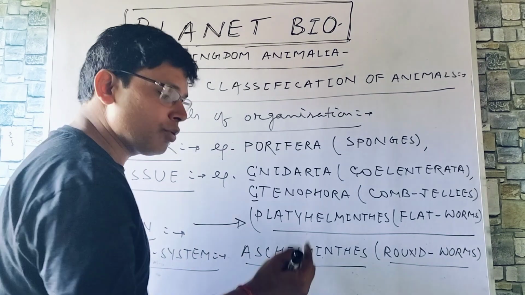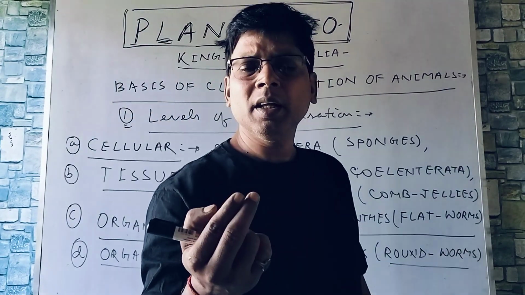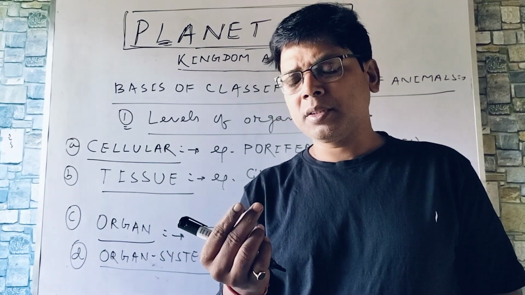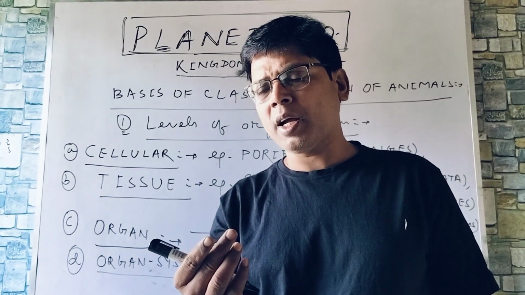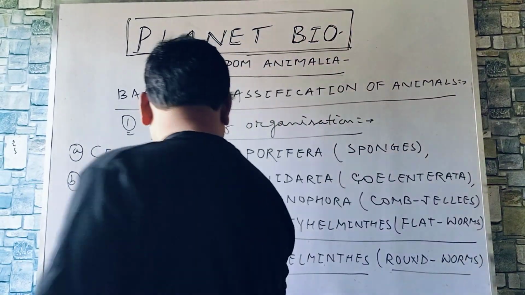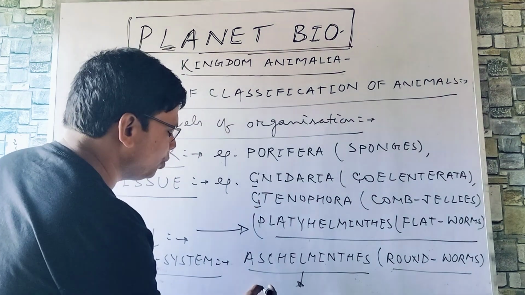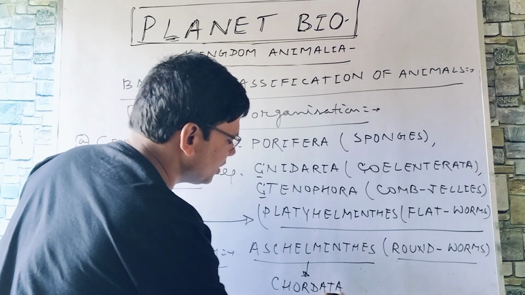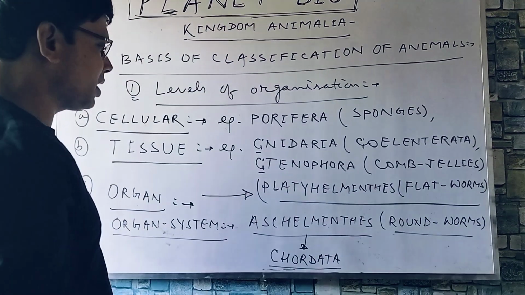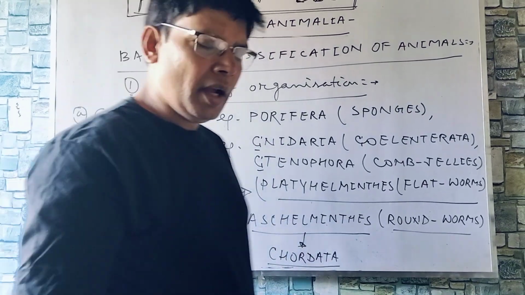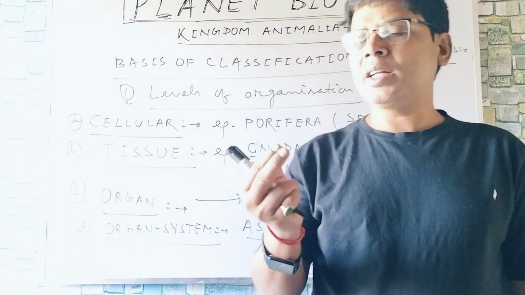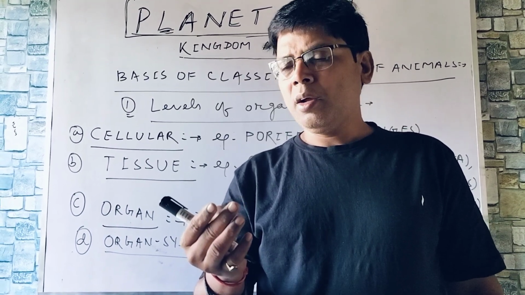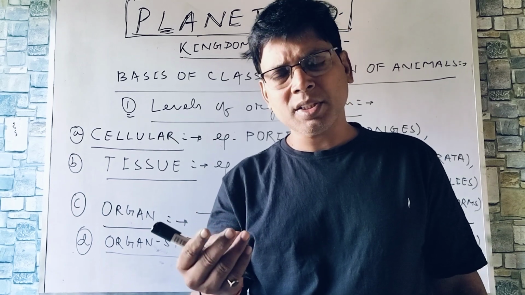So from Aschelminthes to Annelida, then comes Arthropoda, then comes Mollusca, then comes Echinodermata, then comes Hemichordata, then comes Chordata. So these are the phyla from Aschelminthes to Chordata. These phyla, the plural of phylum is phyla, these show organ system grade of organization. And in this organ system grade, you can find digestive system, respiratory system, circulatory system, locomotory system as well, nervous system, endocrine system, reproductive system.